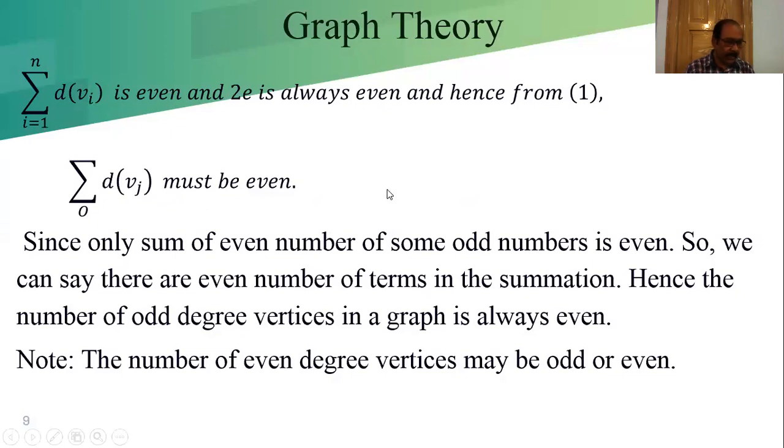Now if we check carefully, the sum of two odd numbers is even, but the sum of three odd numbers is odd.